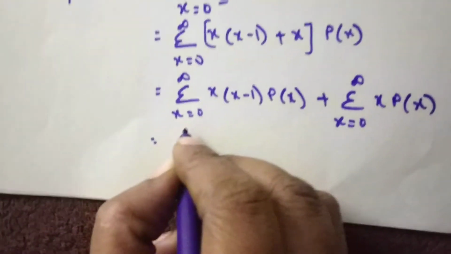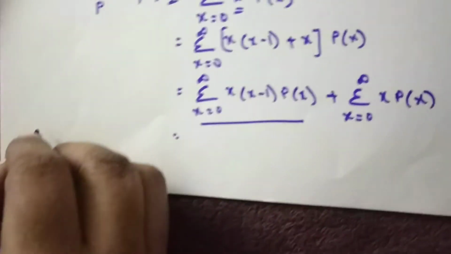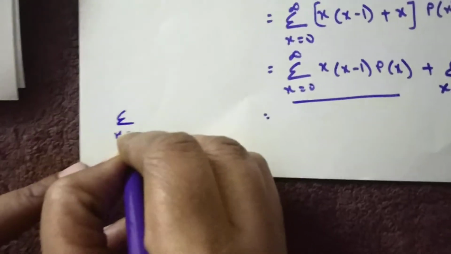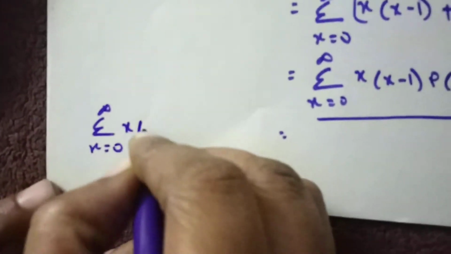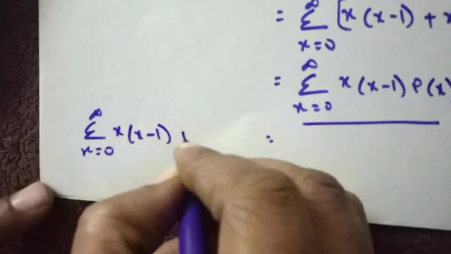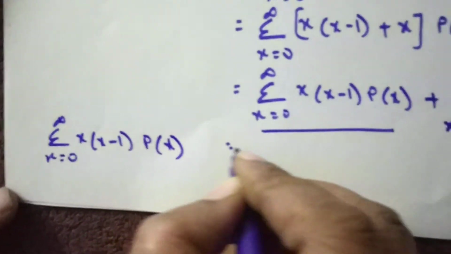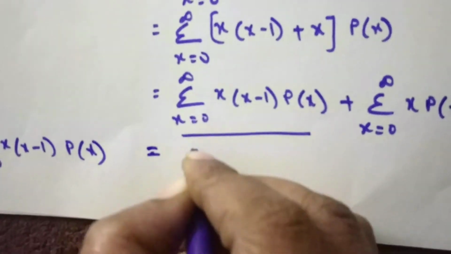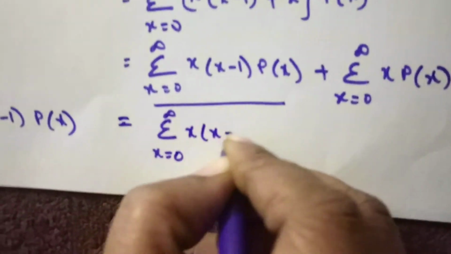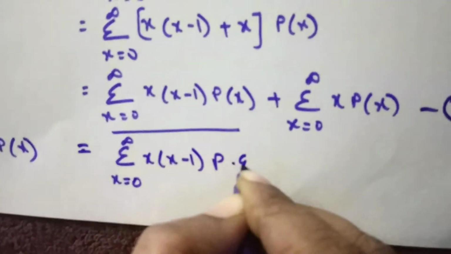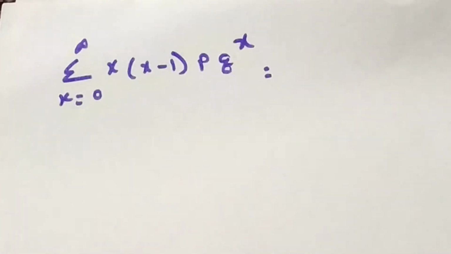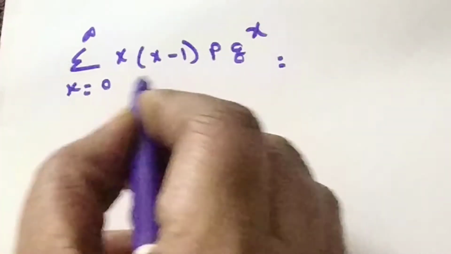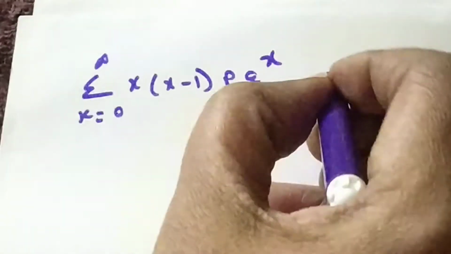Now consider the first part of this equation, that is summation x is equal to 0 to infinity x into x minus 1 into p of x. Here p of x is nothing but p into q power x.